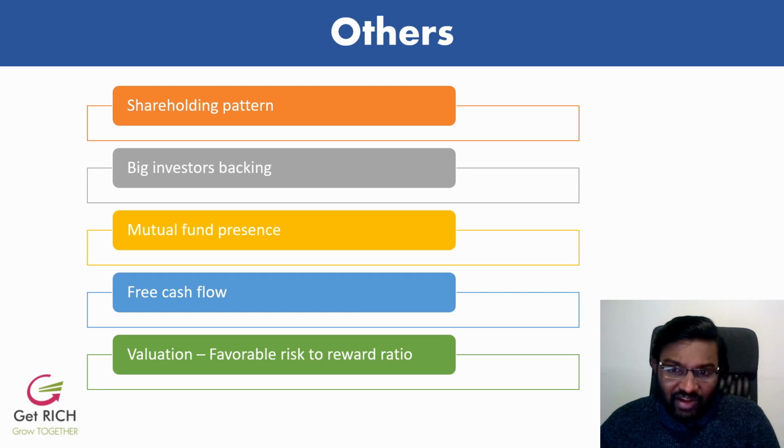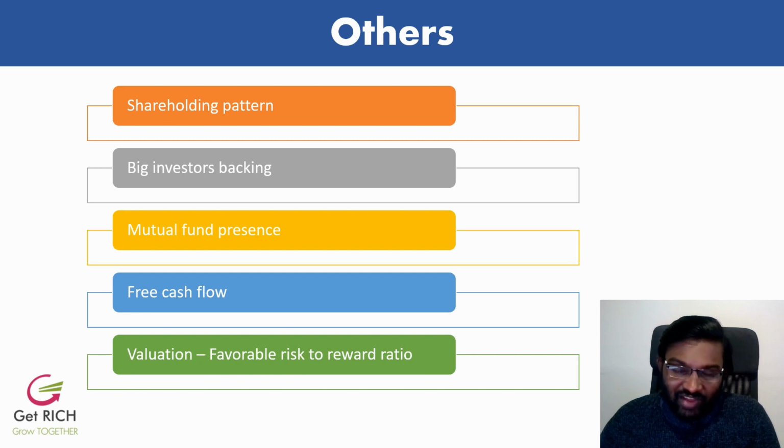And finally, the valuation. Based on all these factors, I value the stock and I look at the price. If I feel the risk to reward ratio to invest in the stock is high, then I will invest in the stock. For example, if my calculation comes to a value of 200 rupees, and the stock is trading at around 195 rupees, and it is not going to fall more than, say, 50% or 100%... I usually look into companies which have huge growth, where the reward is high and the risk is lower. As I said, in order to reduce the risk, you can look into market leaders, and you can also look at the growth of the companies to increase the reward.